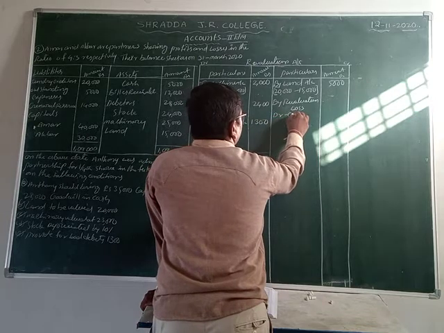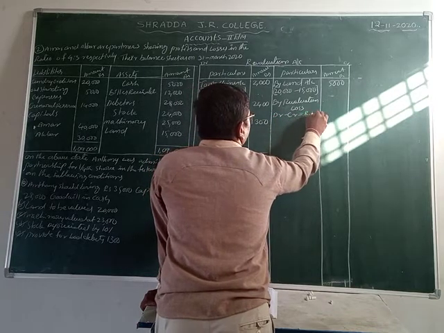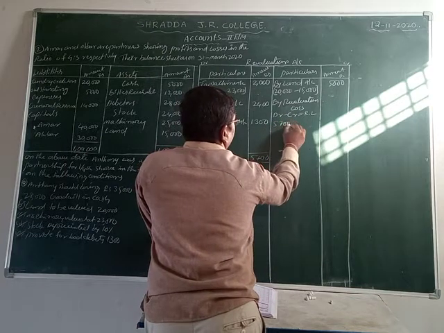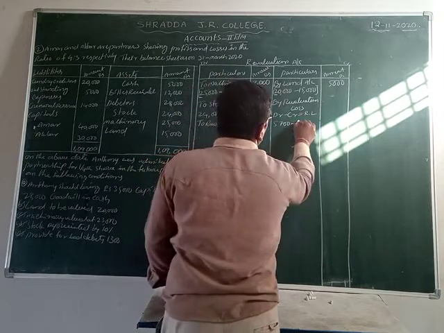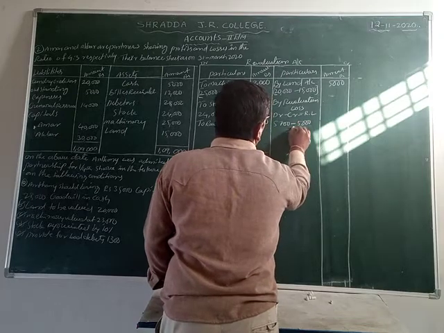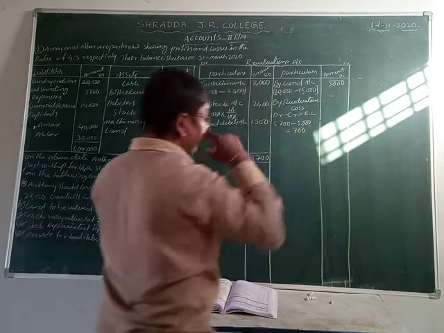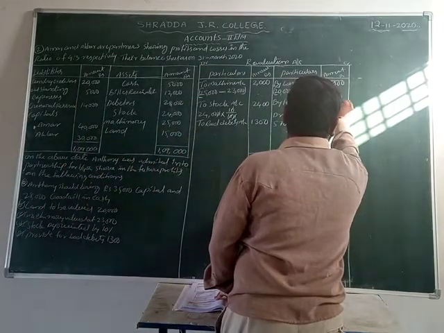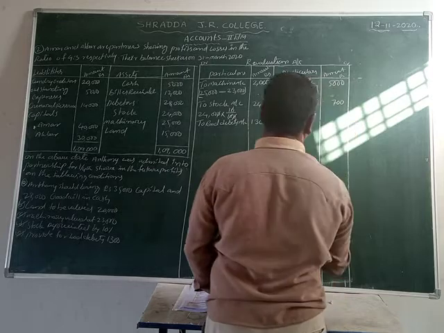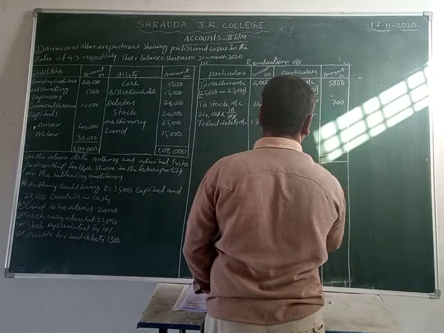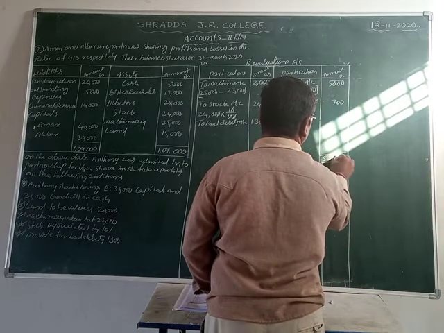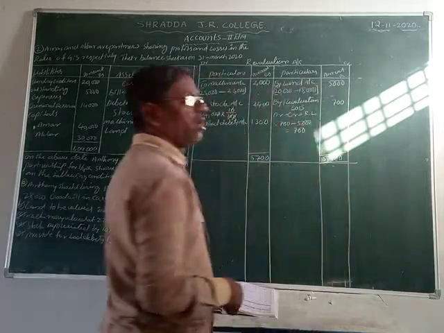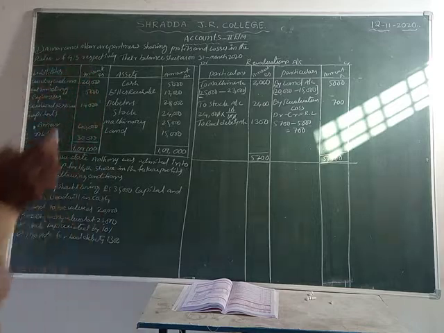So how can we find that revaluation loss? Debit minus credit equals revaluation loss. Debit value is how much? 5,700 minus credit value 5,000 rupees. What is the loss of the revaluation? 700 rupees only is the revaluation loss. Let us write down revaluation loss amount 700. Now what is the total amount, friends here? 5,700 rupees. This is the revaluation account, isn't it?